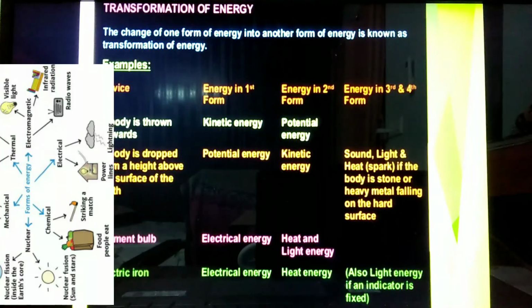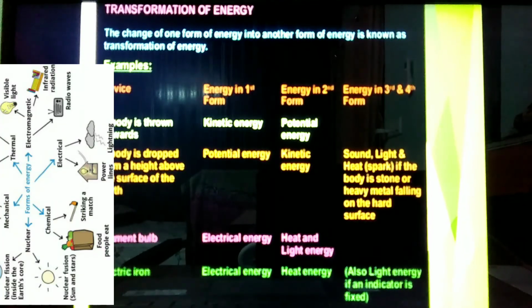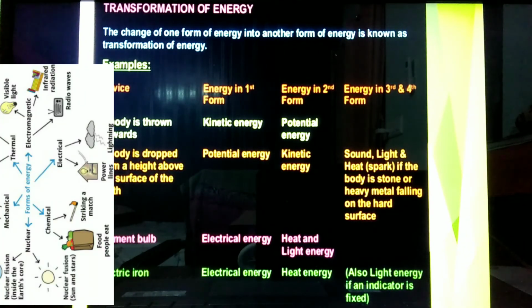Transformation of energy. The change of one form of energy into another form of energy is known as transformation of energy. Different examples are given: the device, energy in first form, energy in second form, and energy in the third and fourth forms.